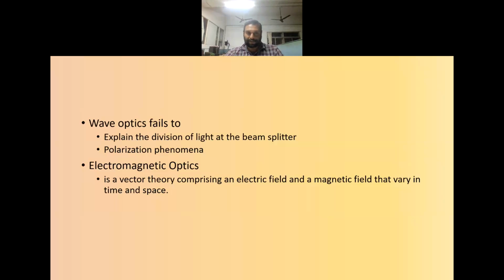So it is a vector theory comprising an electric field and magnetic field that vary in time and space. That means the light is considered as a mutually coupled vector consisting of an electric field and magnetic field. These two fields are coupled together and varying in both space and time.